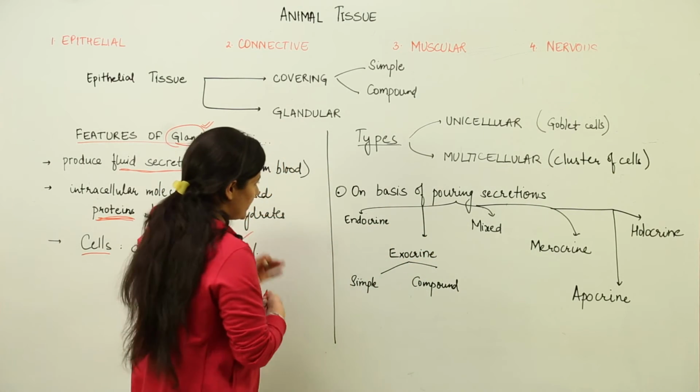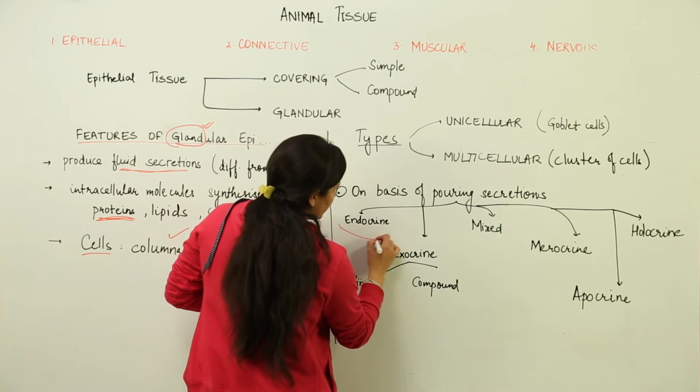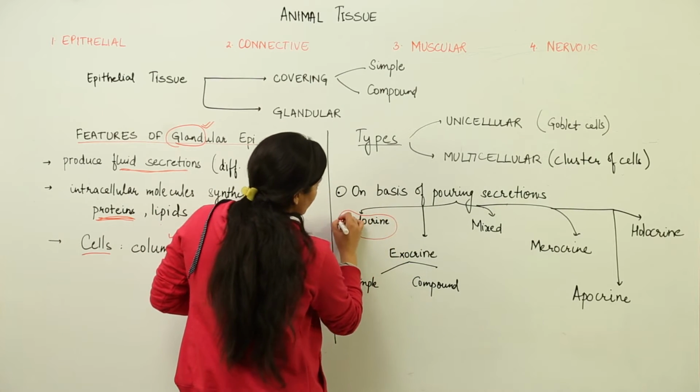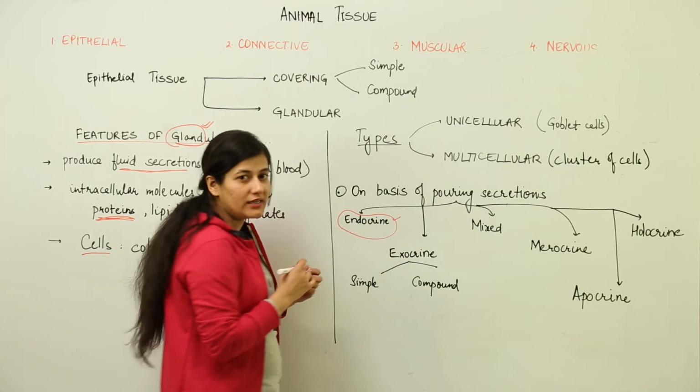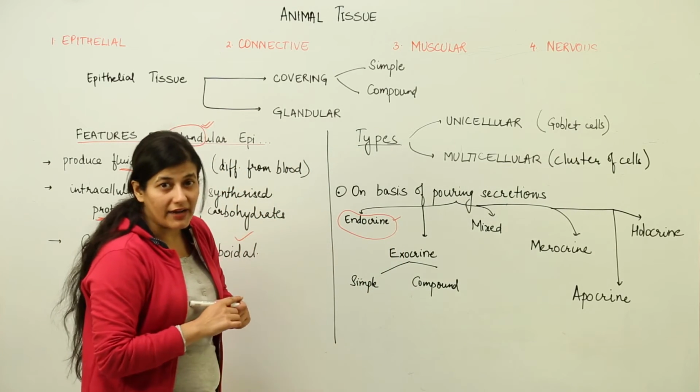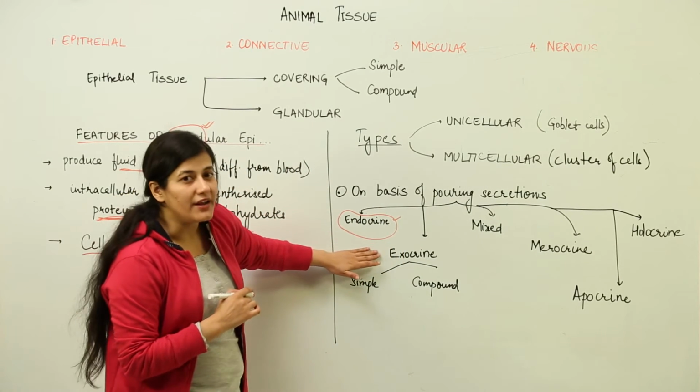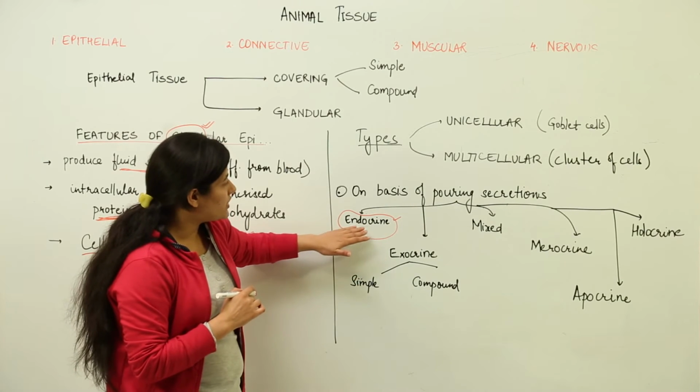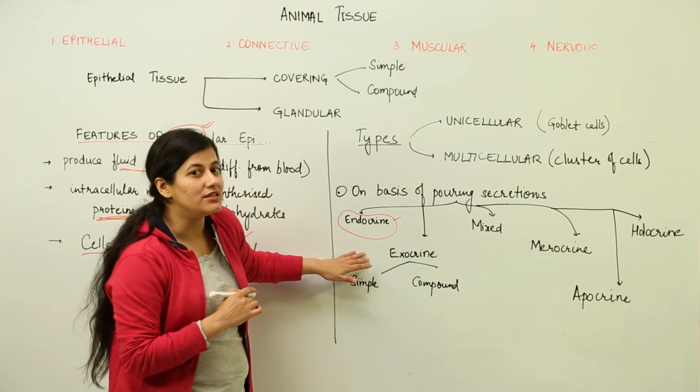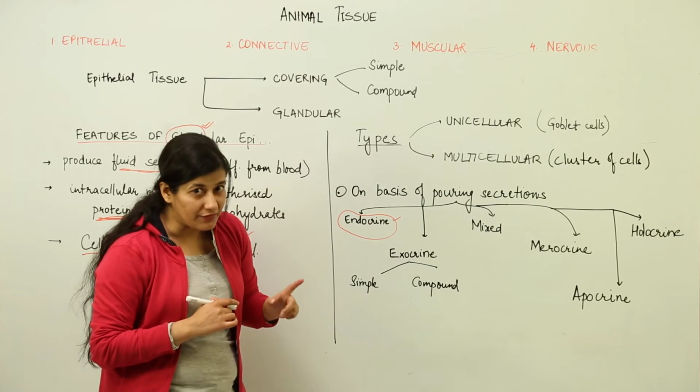Now we need to pay attention that when we talk about endocrine glands, you might have heard we have the pituitary gland, the pineal gland, then the adrenal gland. All these glands are endocrine glands. When I talk about endocrine glands, that means these glands will not have ducts.